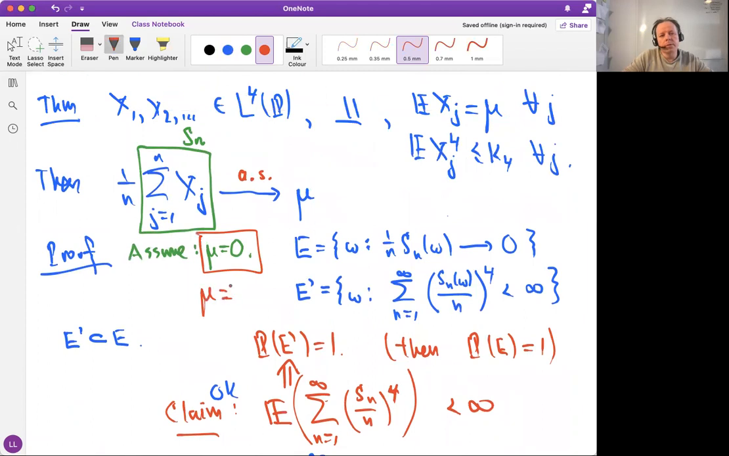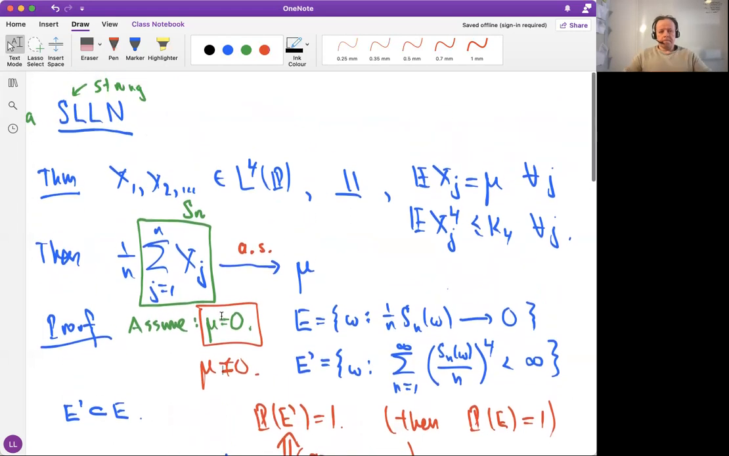What if mu is not equal to 0? We need to do a bit of shifting of the axis and our coordinates. That's simple to do. It's done in the lecture notes if you would like to have a look. Do you have questions about this proof using the fourth moment technique?